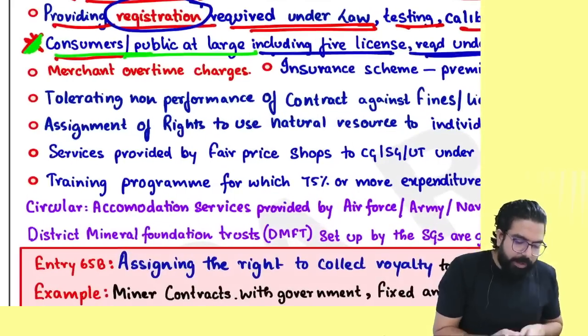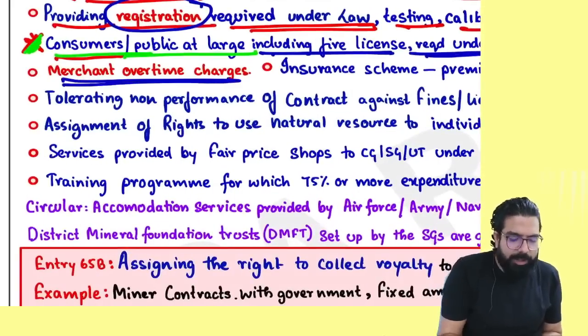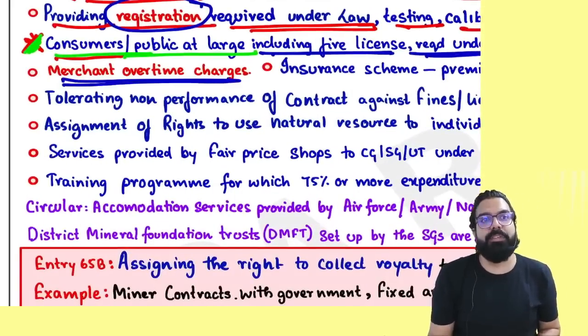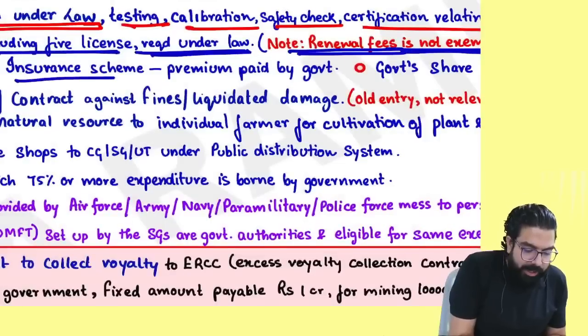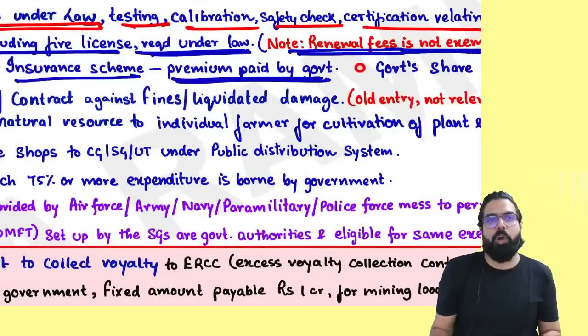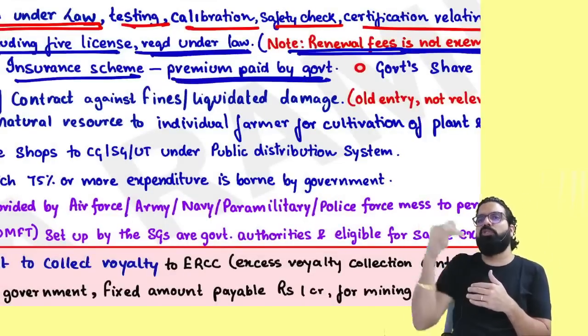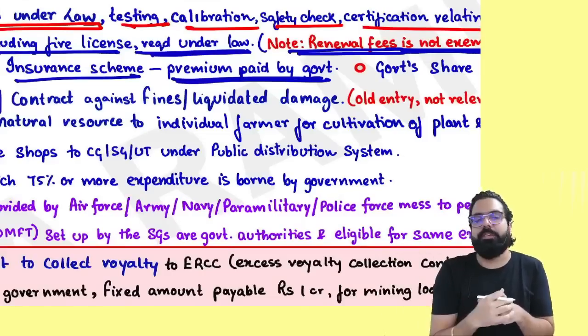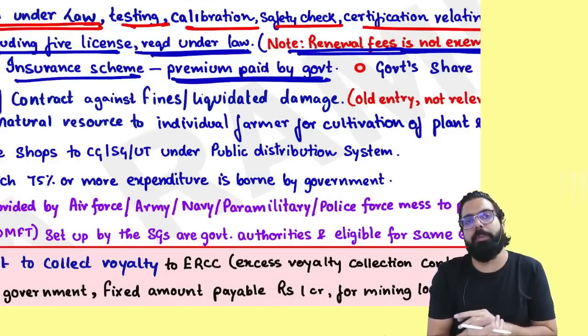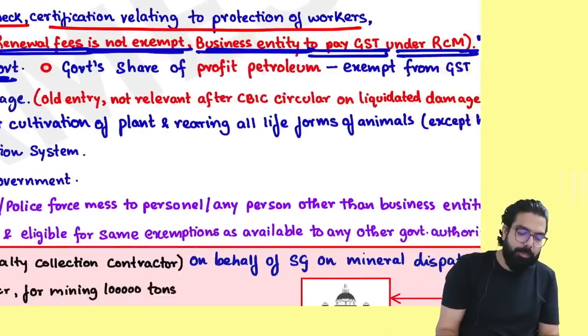Next, merchant overtime fees. You know in your customs merchant overtime fees is there. Merchant overtime fees is always exempted from GST. Insurance scheme where the premium is paid by the government. If I have gone ahead and sold insurance to the government, and the premium is paid by the government, I should not collect any GST. Insurance scheme where the insurance amount is paid by the government will always be exempted.